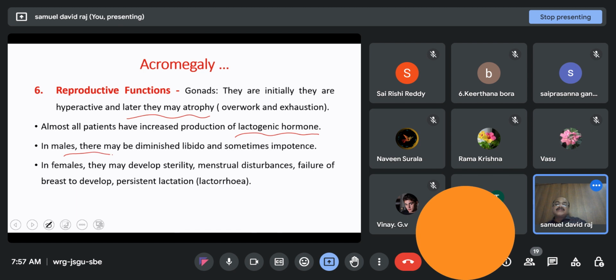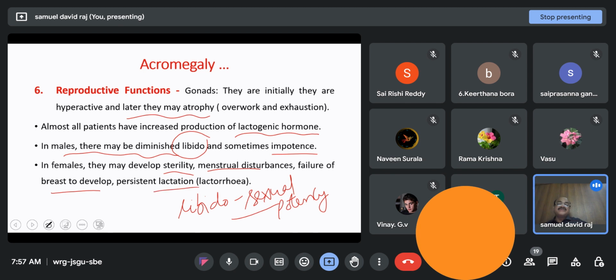In males, there may be diminished libido. What is libido? Libido means sexual potency. Sexual potency is called libido. When that happens, that individual becomes impotent. In females, it leads to sterility, menstrual disturbances, failure of breast to develop, and persistent lactation because there is increased production of lactogenic hormone.